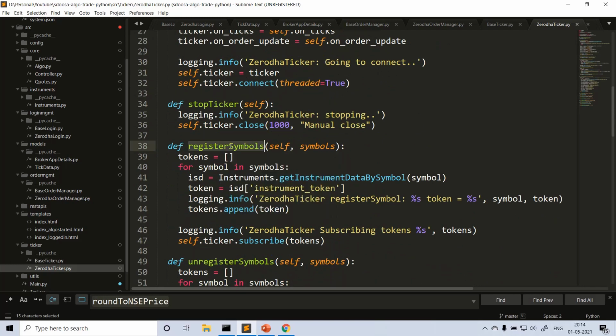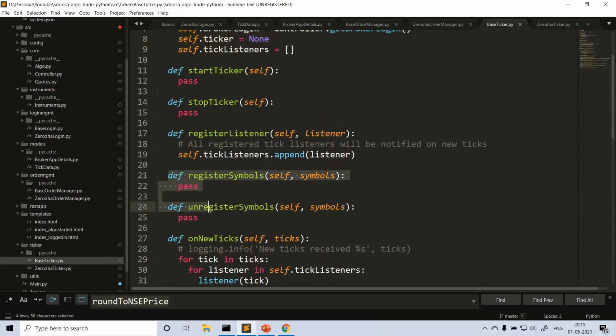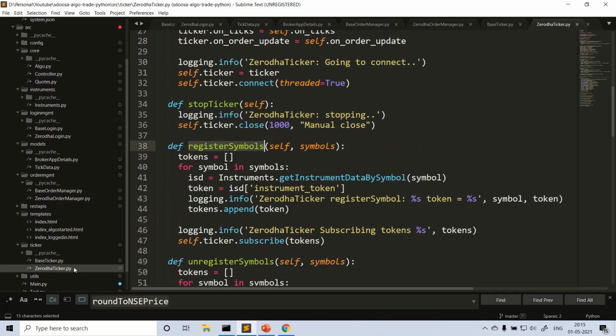Like register symbols. So in the base class, I did nothing, right? Because it's broker specific. So this is the implementation of register symbols. In the case of Zerodha, when you pass the symbols, for each symbol you need to get an instrument token, correct? From the instrument details, we are already maintaining them in this class, instruments.